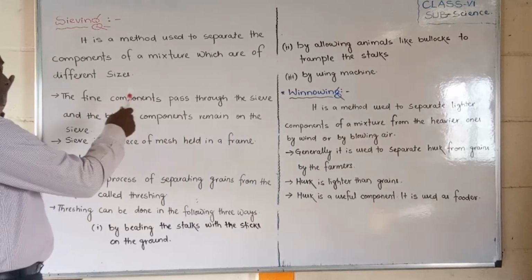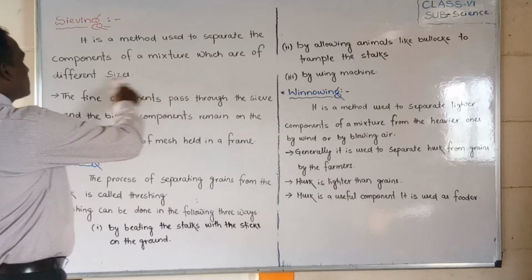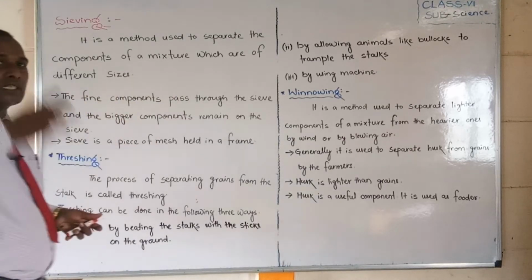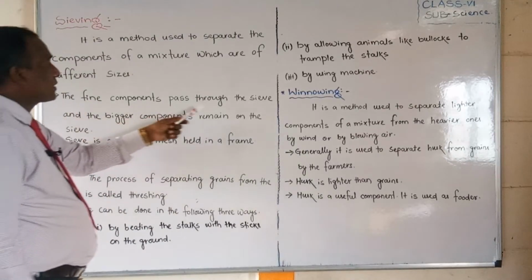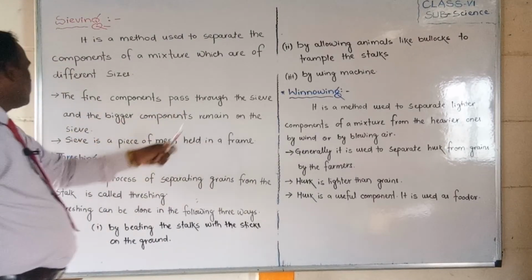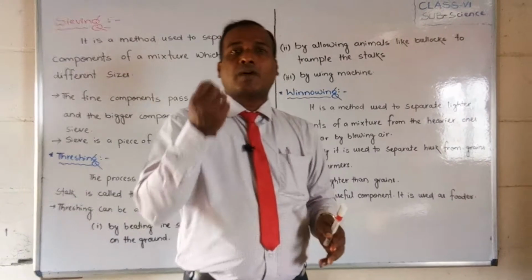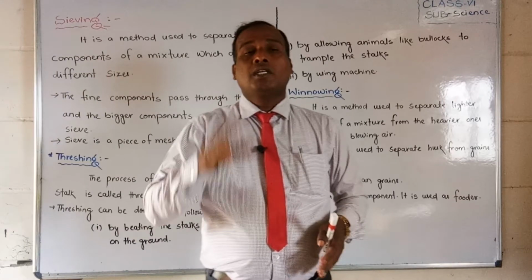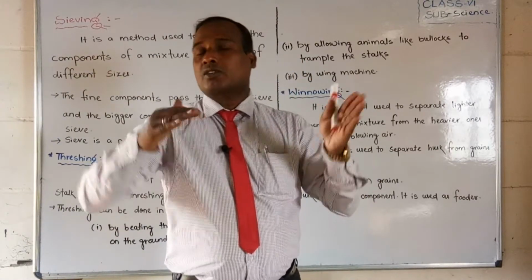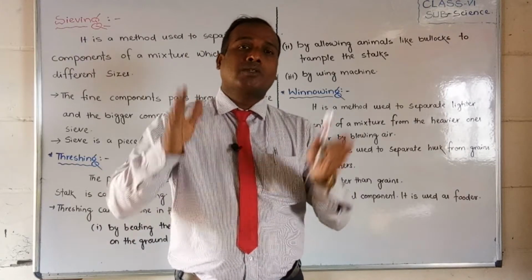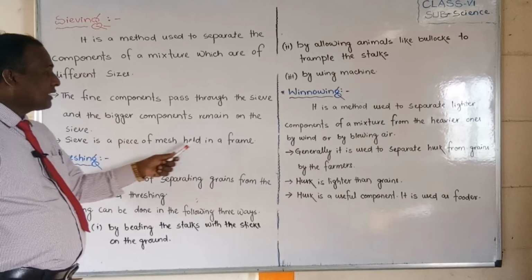So it is one method to separate the components of a mixture which are of different sizes. The fine components pass through the sieve and the bigger components remain on the sieve. Students, I told you, whenever there is a mixture, the fine particles will be filtered and come down, and the big particles of different sizes will stay on the sieve. A sieve is a piece of mesh held in a frame.